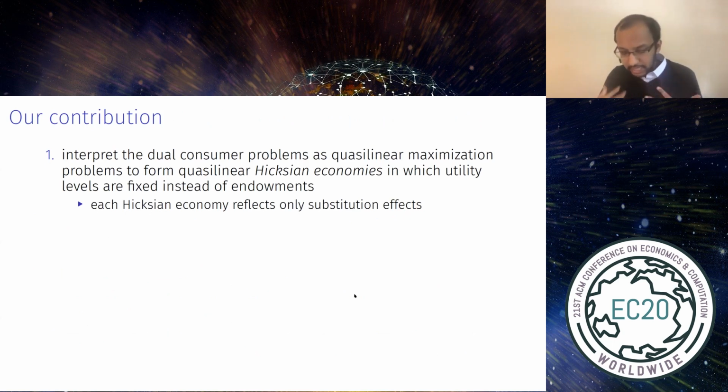The key first step in our analysis is to interpret the dual consumer problem as a quasi-linear maximization problem. By combining these quasi-linear maximization problems over all agents, we can form what we call Hicksian economies, which are quasi-linear economies in which agents have fixed utility levels rather than fixed endowments. By construction, each Hicksian economy only reflects agent substitution effects, because the utility levels are fixed. And when you fix utility level, Hicksian demand only captures substitution effects.